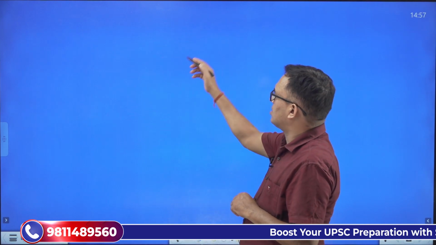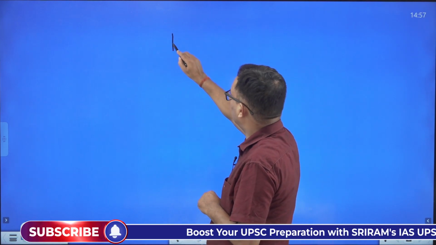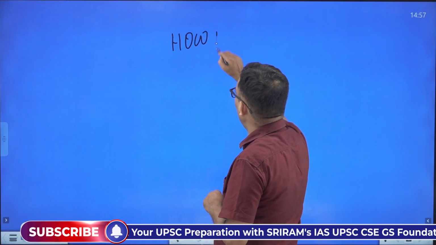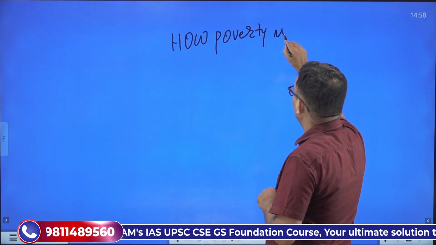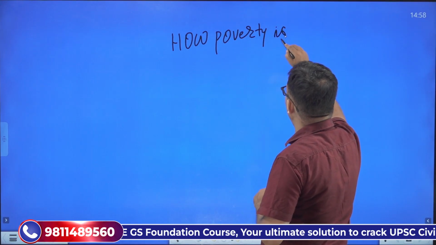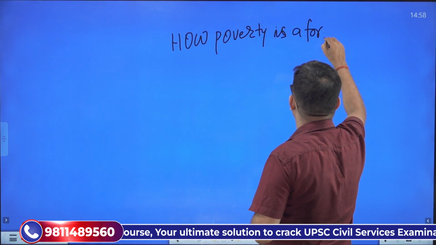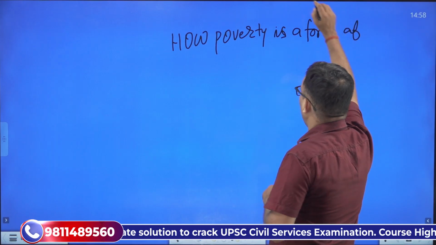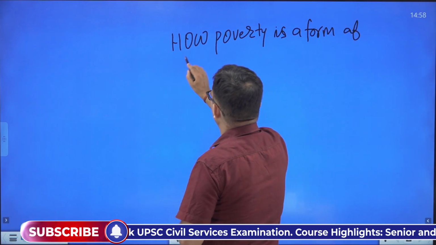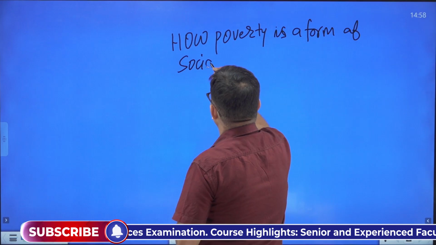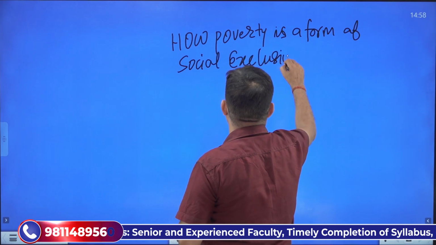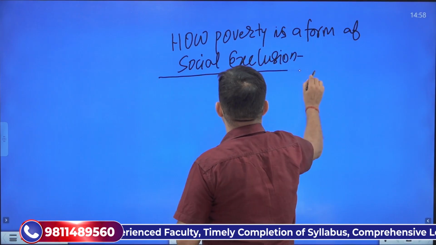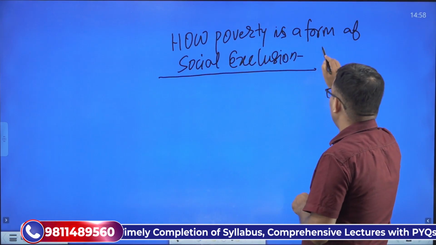The discussion is that how poverty is a form of social exclusion.